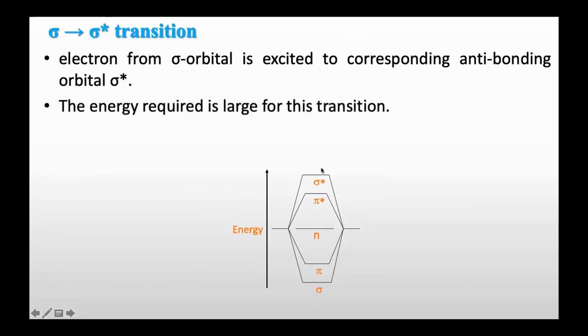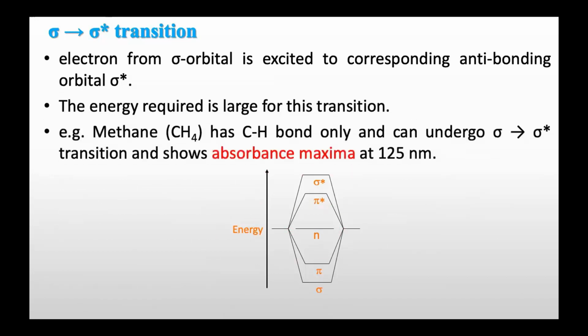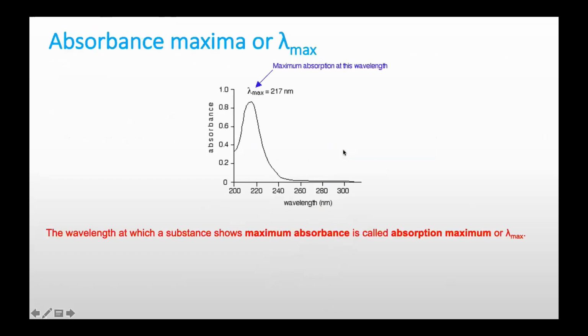The energy required is larger for this transition because it has a larger gap between the bonding and antibonding molecular orbitals. An example of a molecule that gives this transition is methane, because it has only C-H bonds, so it has only sigma and sigma star orbitals. The sigma to sigma star transition shows an absorbance maximum at 125 nanometers.